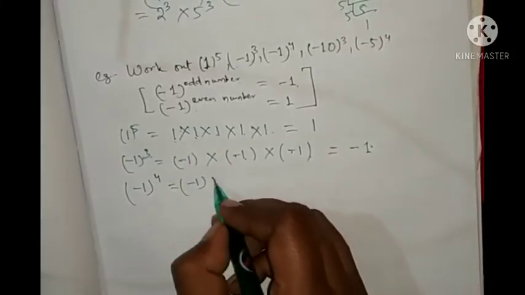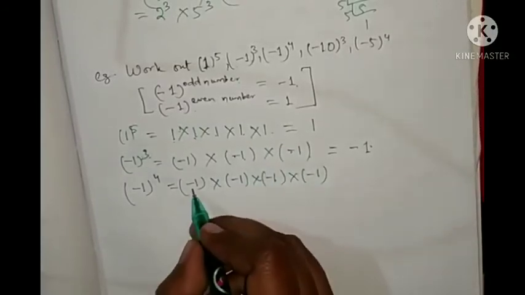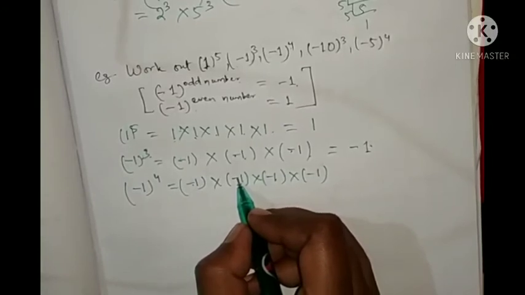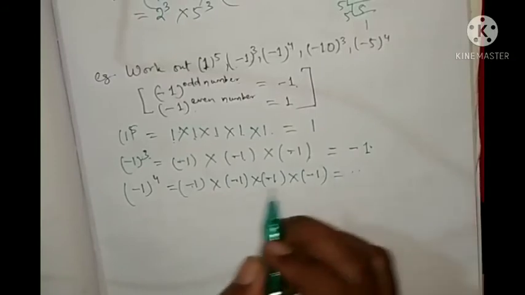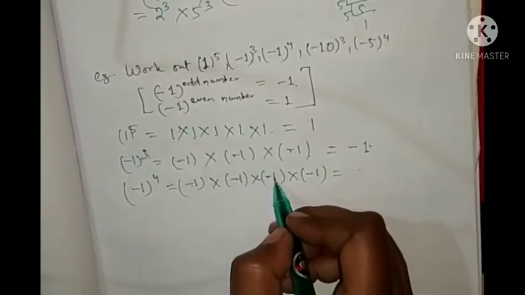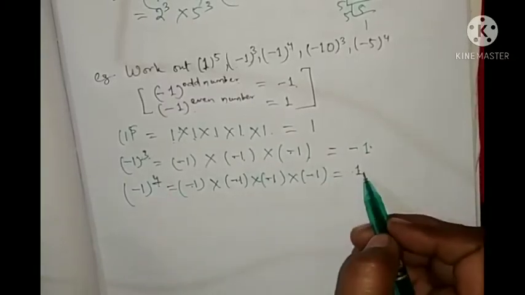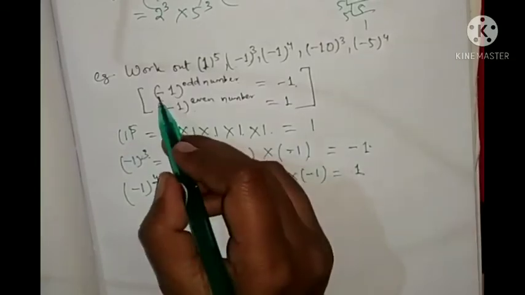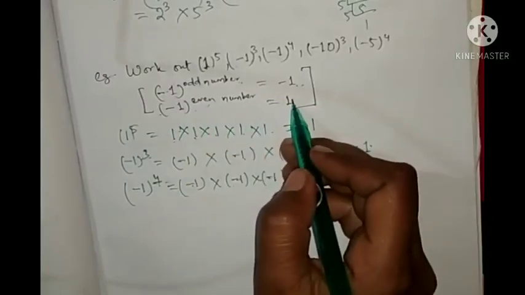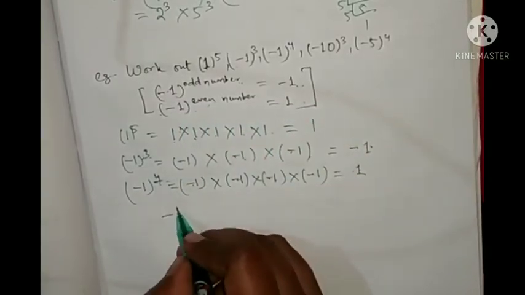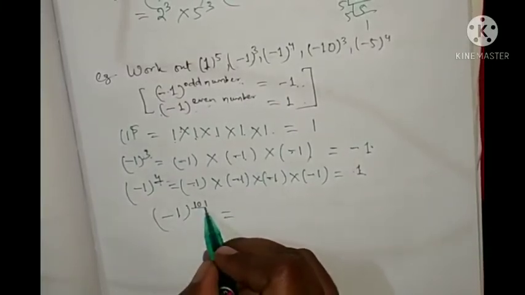Let's see when you are having an even exponent, minus 1 whole to the power 4. That will be minus 1 into minus 1 into minus 1 into minus 1. So minus into minus plus, plus into minus minus, minus into minus plus. So plus is there, no need of writing the sign. 1 ones are 1, 1 ones are 1, 1 ones are 1. So when the exponent is odd you get a negative number, when even you get a positive number.